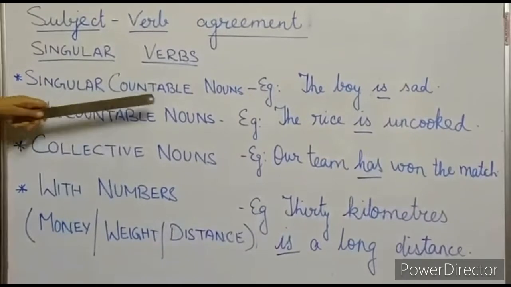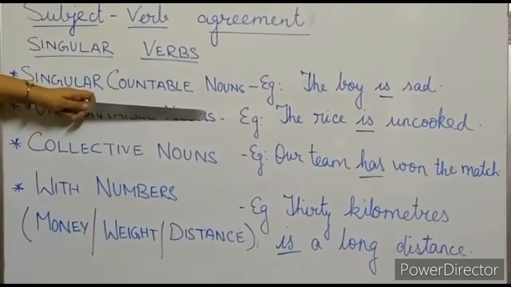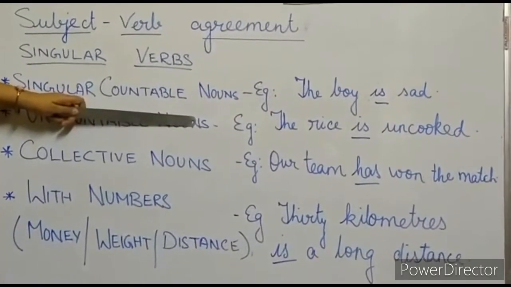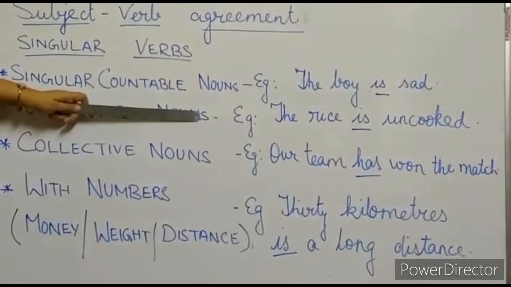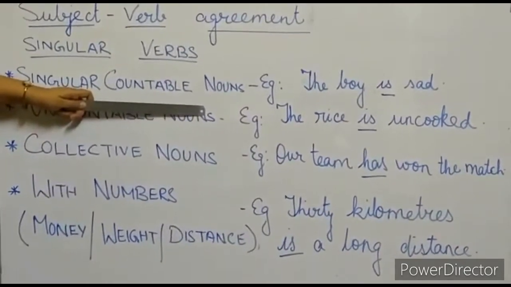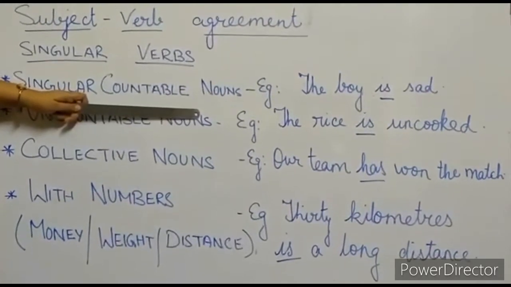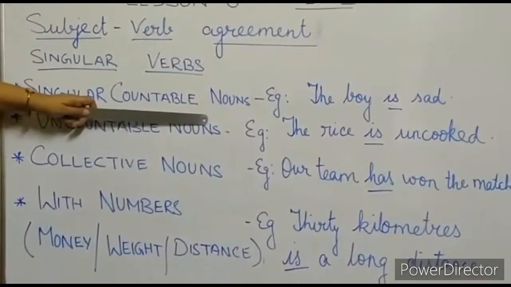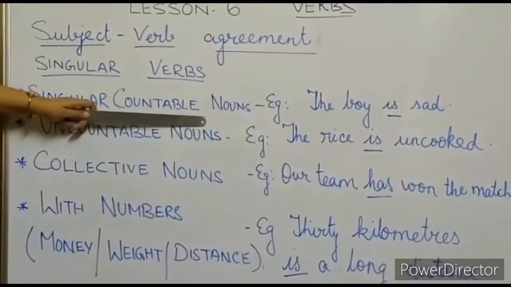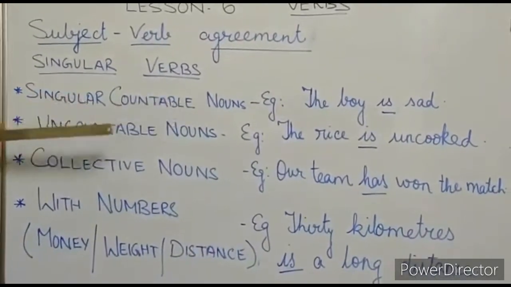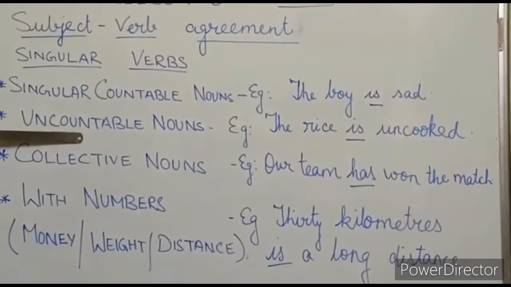The example which I have taken: the rice is uncooked. We cannot count rice, so we have taken it as an uncountable noun. It is an uncountable noun, so we have added is. The rice is uncooked. We can take one more example, students, like the sugar is in the bowl. We cannot count how many sugar. Sugar is an uncountable noun, so we are using a singular verb.